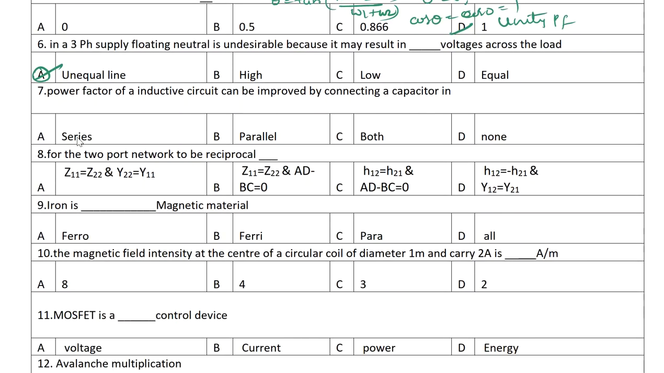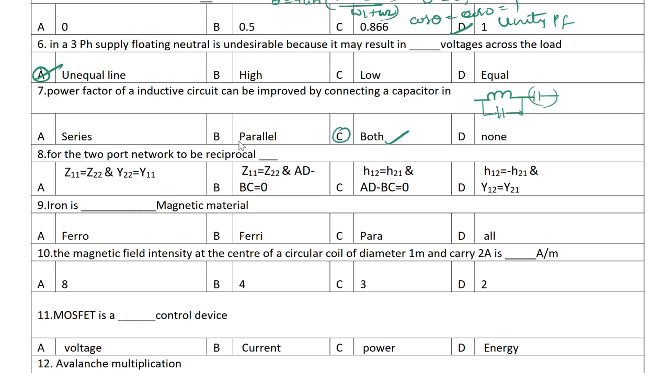Next one, the power factor of an inductive circuit can be improved by connecting a capacitor in. So the power factor of an inductive circuit can be increased by connecting a capacitor in series or by connecting it in parallel. Okay, so we may connect in series and we may connect in parallel. So the answer will be both here. Both will improve the power factor, but how much depends upon the series compensator or shunt compensator.